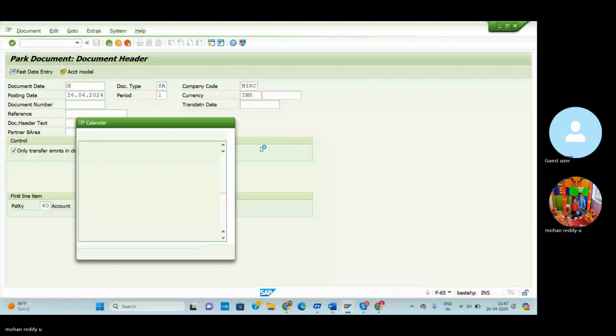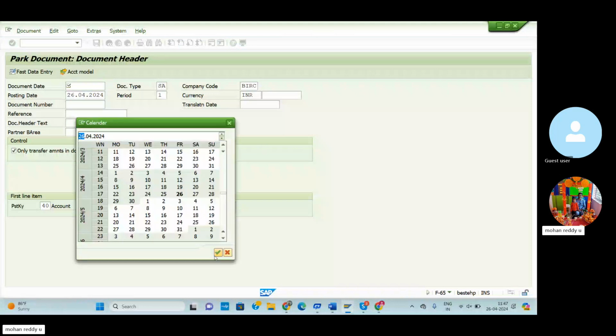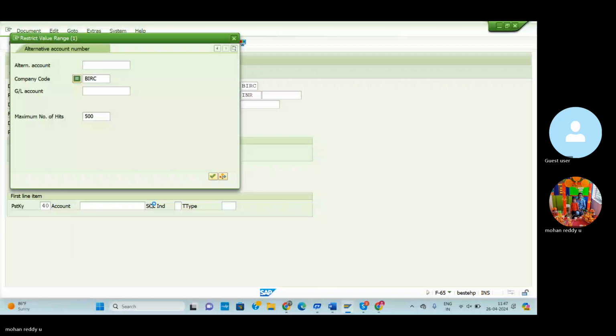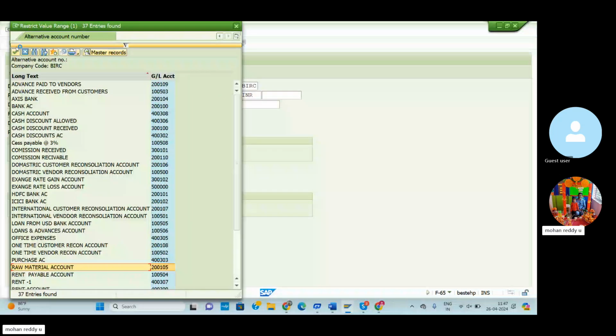Click here. So posting key. Yes. Raw material account. Enter. Amount 10,000. Enter.